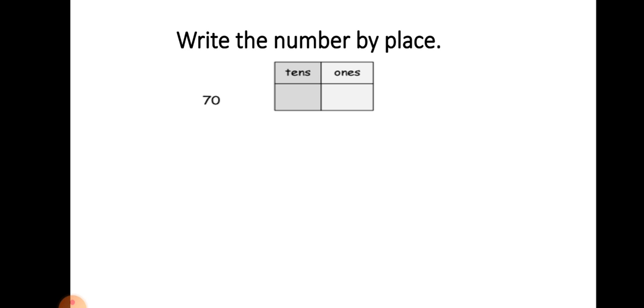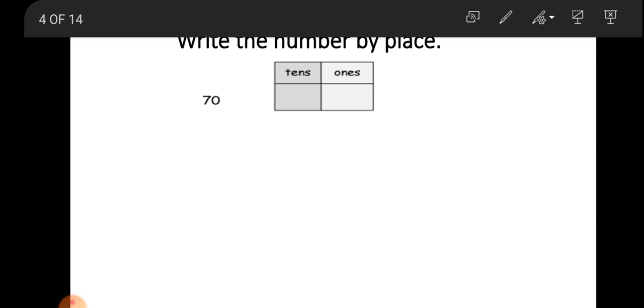Now this number 70 is divided in places. Places are ones and tens. 70 is a 2-digit number. So the first number, 7, is in the tens place. So write 7 is in tens place.